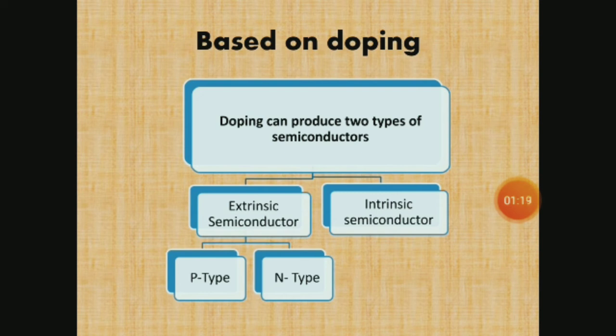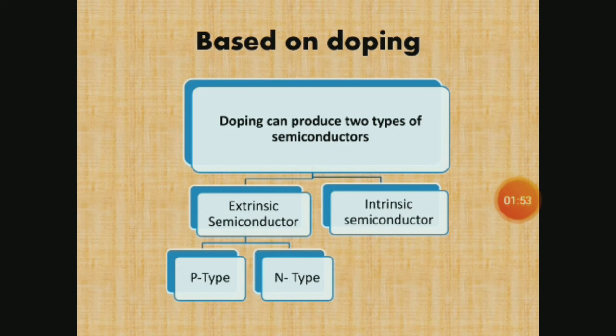So, based on doping, semiconductors are classified into two: extrinsic semiconductor and intrinsic semiconductor. The intrinsic semiconductor is a pure form of semiconductor, with no addition of impurities. Extrinsic semiconductors are the pure form of semiconductor with some impurity added.